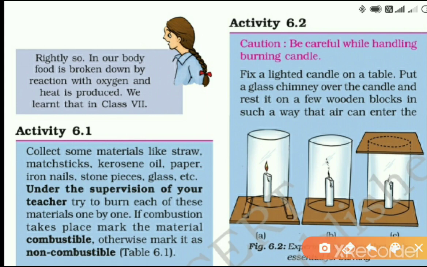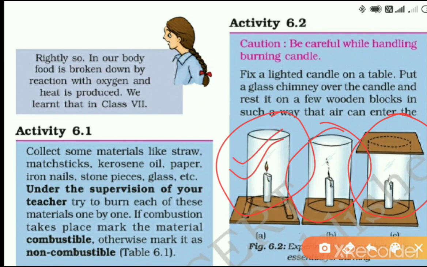At first watch these 3 sets carefully because I have to change the slide. In the first set, it is a glass chimney and wooden blocks are here. So the passage allows the entry of air. In the second one, the wooden blocks are removed and in this way the passage is blocked.